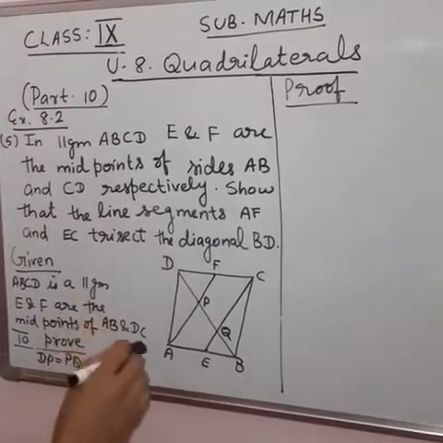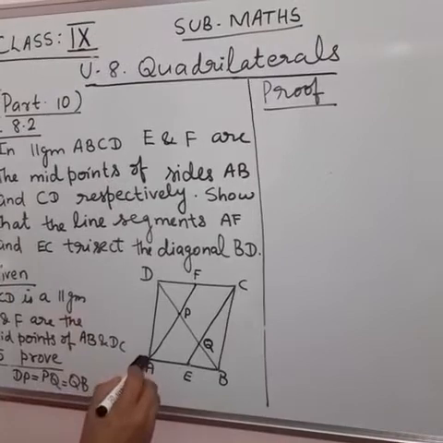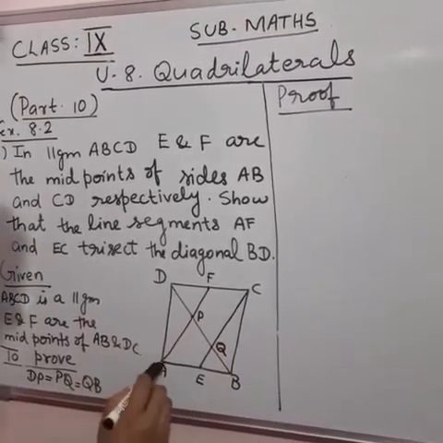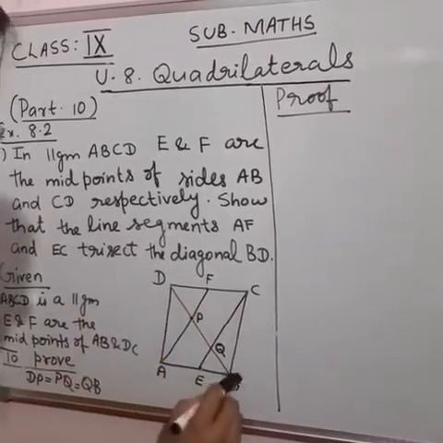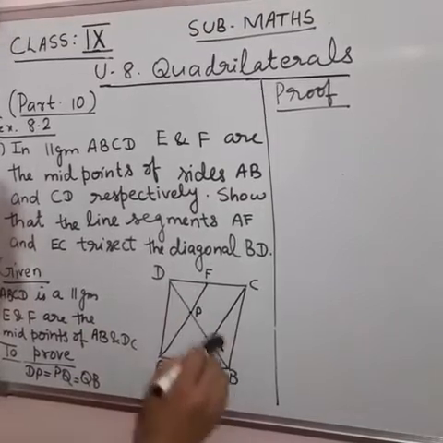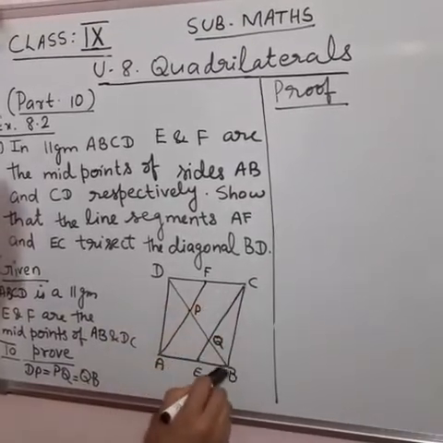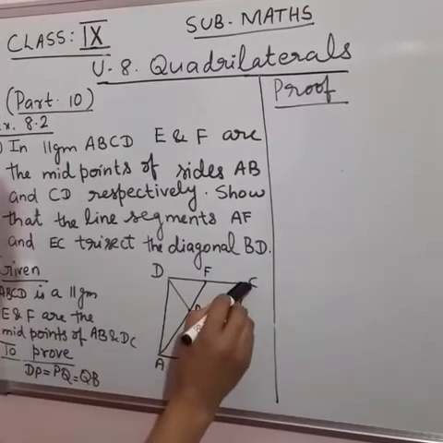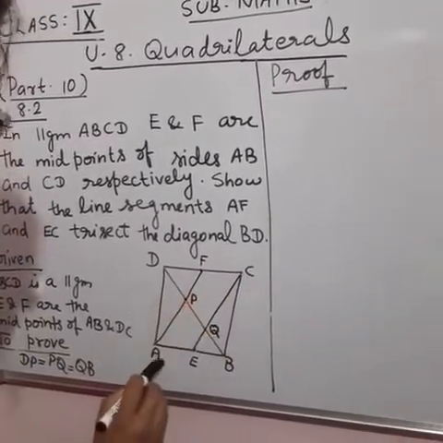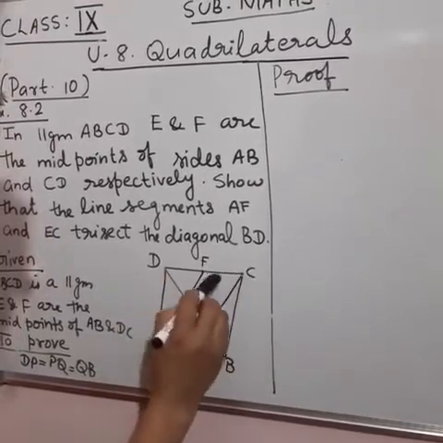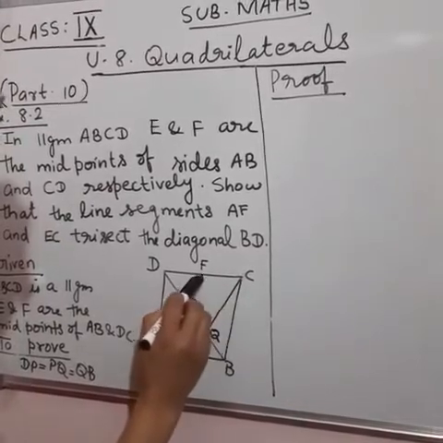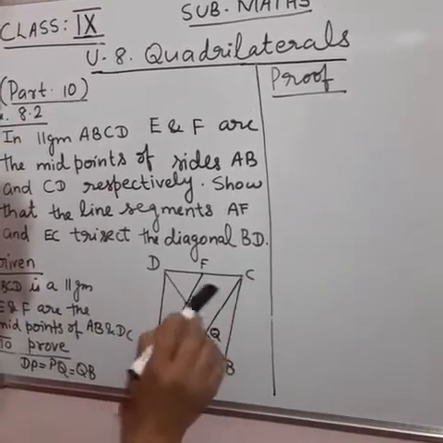Now, for proving this, first we have to prove quadrilateral AECF is a parallelogram. You know, since ABCD is a parallelogram, AB is equal to DC. Since E and F are midpoints of AB and DC, then half of AB should be equal to half of DC. That is, we can prove AE is equal to FC. Again, AB parallel to DC, opposite sides of parallelogram, therefore AE parallel to FC. Parts of parallel lines are parallel to each other.